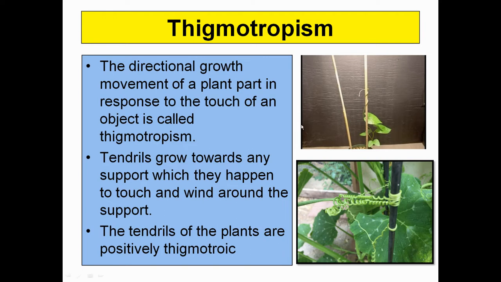To clarify this aspect more, you can see in the animation how tendrils take the support of the nearby object and lead to the growth of the plant. Here also you can see an enormous amount of tendrils hold the support nearby to it and try to grow and fetch more and more sunlight for their growth.